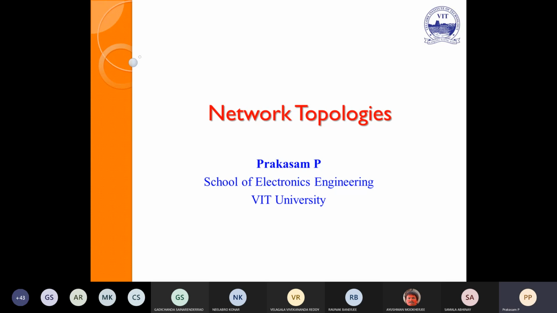The topology is nothing but the type of connection establishment. Suppose I have a sender here. For example, I want to reach from VIT to Vellore bus stand.